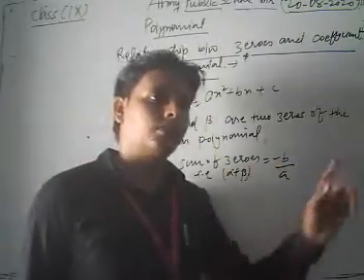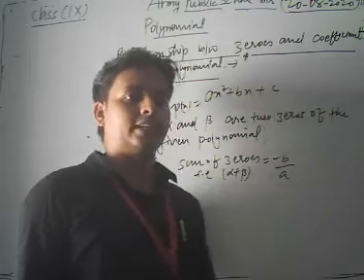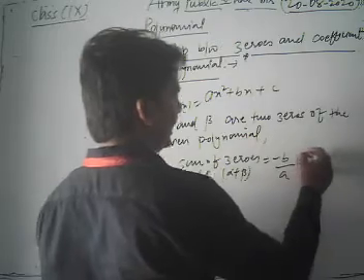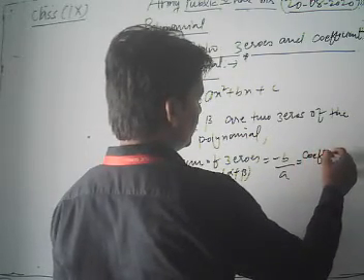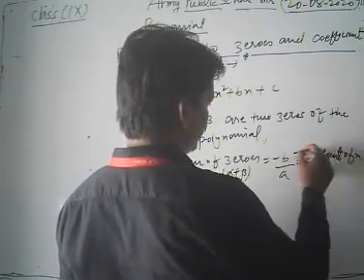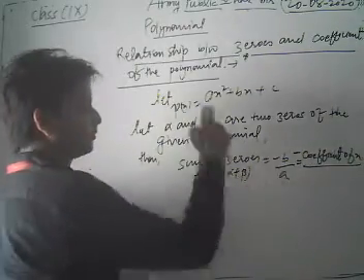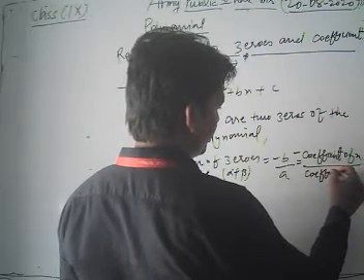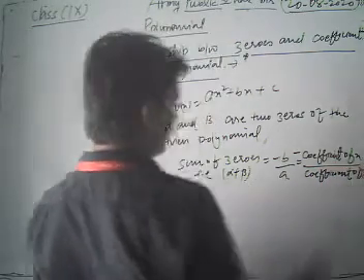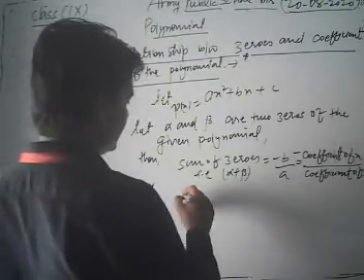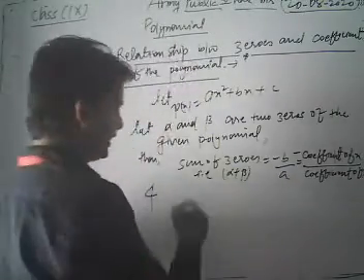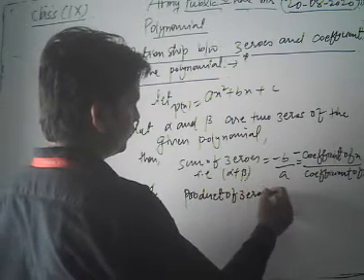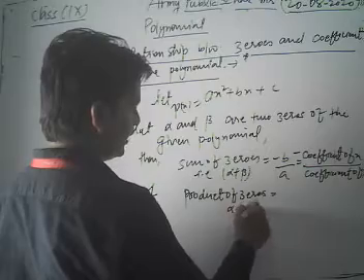What is b? B is the coefficient of x. So minus coefficient of x upon a, where a is the coefficient of x squared. And the second relation is the product of zeros, that means alpha into beta.